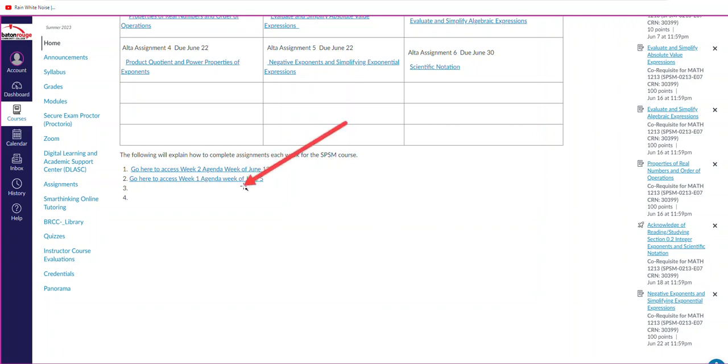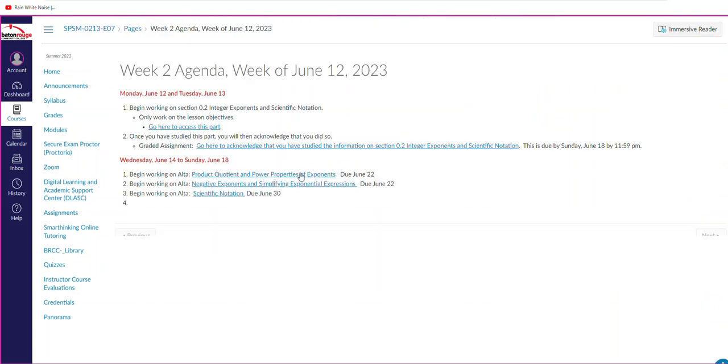So this is one for week 1. This is one for week 2. So let me go to week 2. I'm going to click on week 2 right here. And it says Monday and Tuesday, you're going to be studying section 0.2 integer exponent scientific notation. So you're going to go here to access it, and then your graded assignment, which is due June 18th. So that Sunday is where you acknowledge that you studied the information for section 0.2.